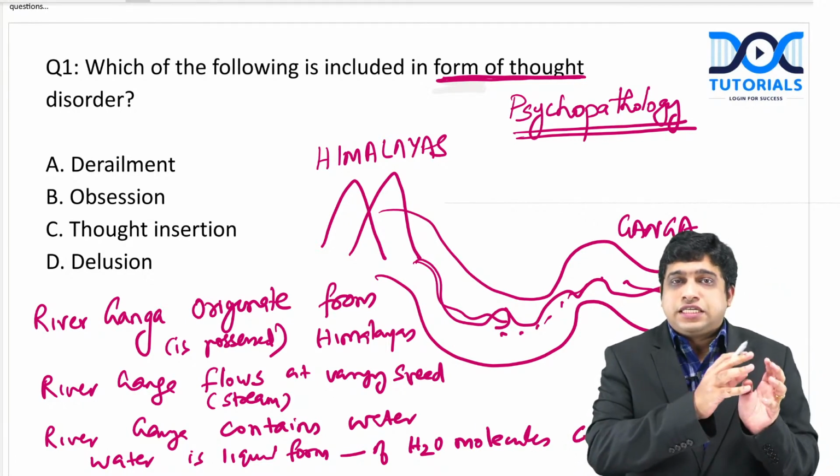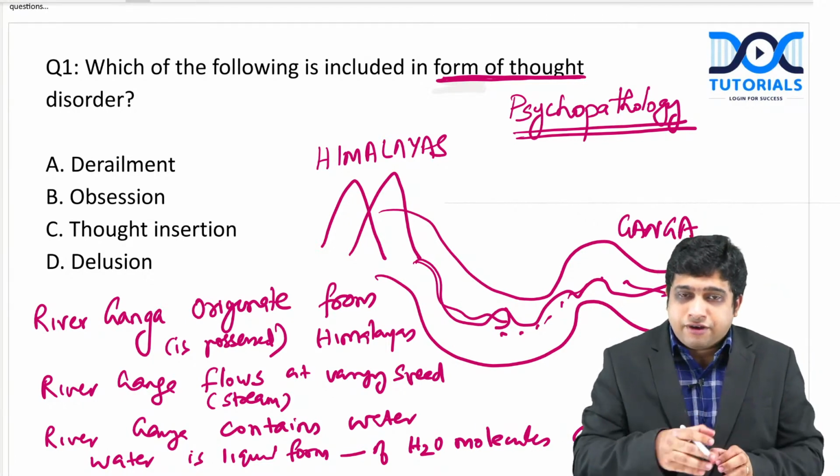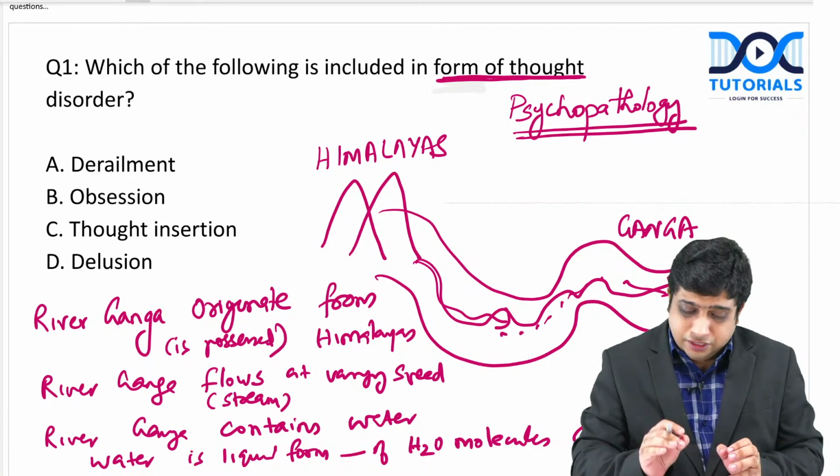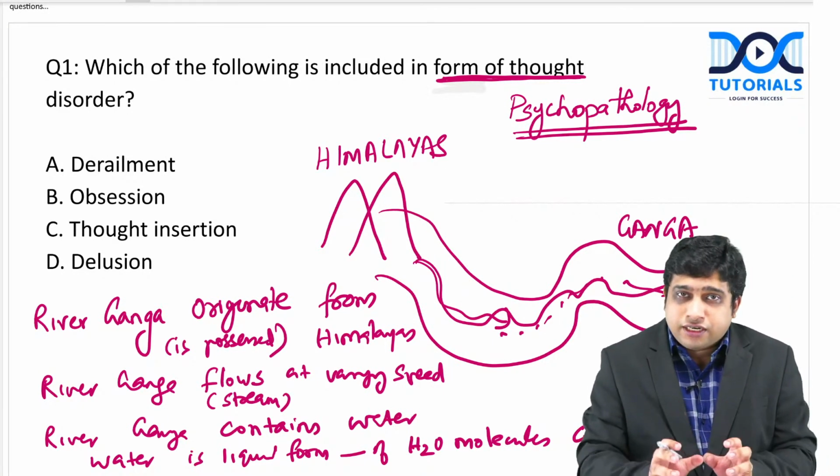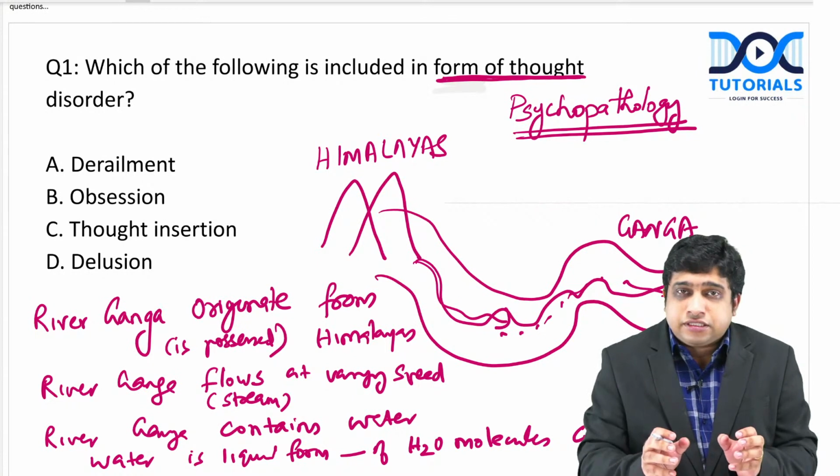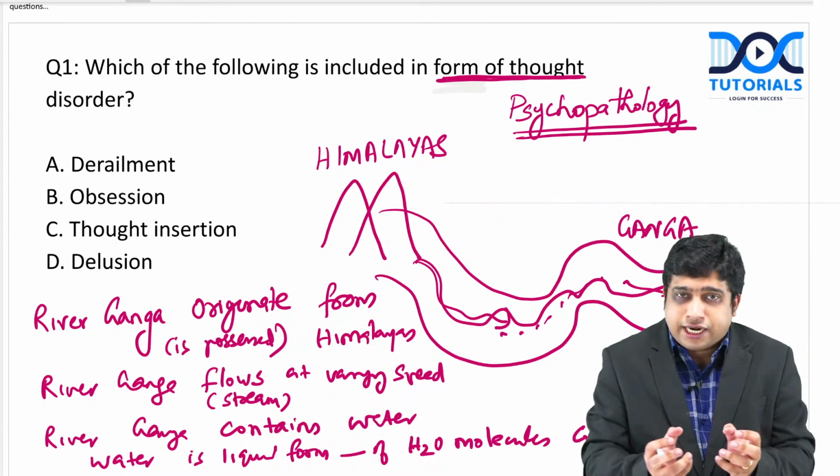So river Ganga originates from the Himalayas, flows at varying speed, and contains water, which is in liquid form with H2O molecules connected.